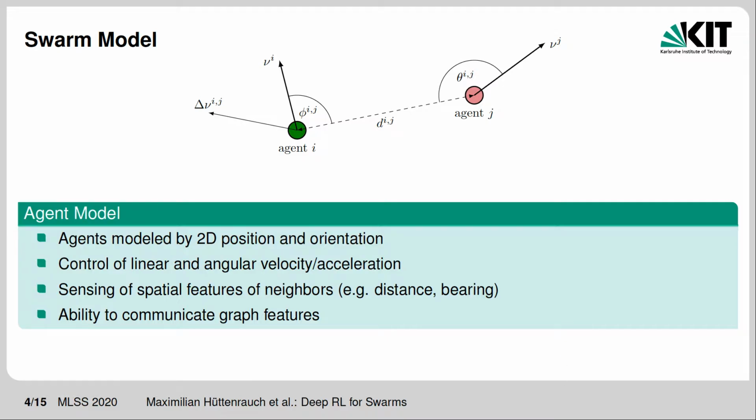We model an agent in a swarm as a point mass in 2D with a position and an orientation. It is able to control its linear and angular velocity and can sense spatial features like distance or bearing to other agents. Furthermore, we assume that they are able to communicate graph-based features such as shortest path information to a point of interest.